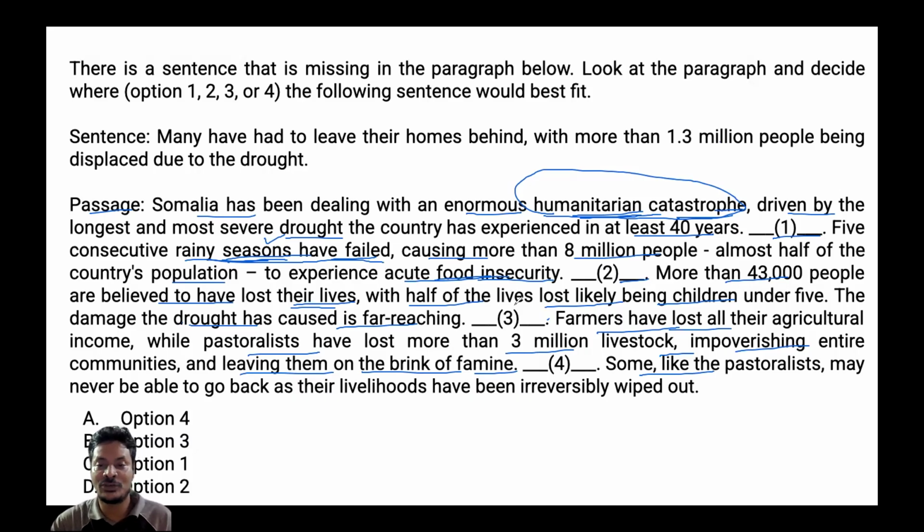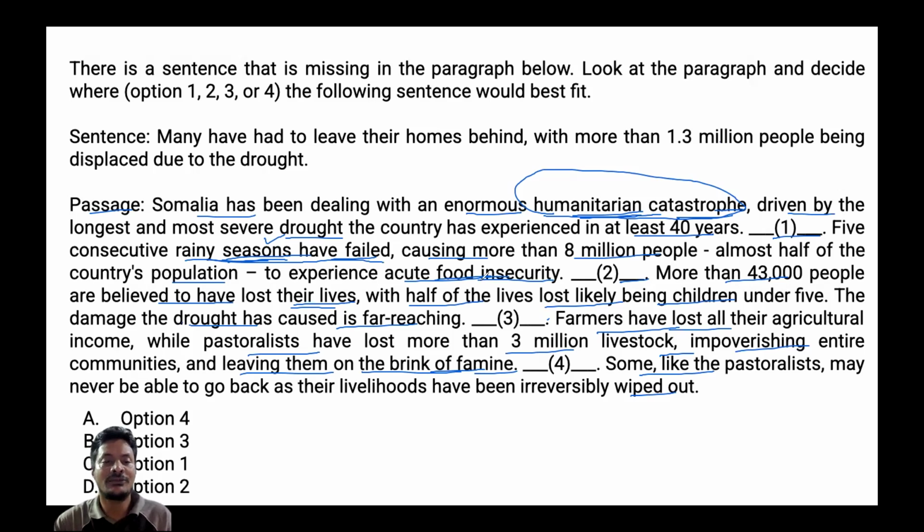Even livestock suffered a lot, 3 million of them. People are also living on the brink of famine or hunger. And then after that the conclusion is given, right?